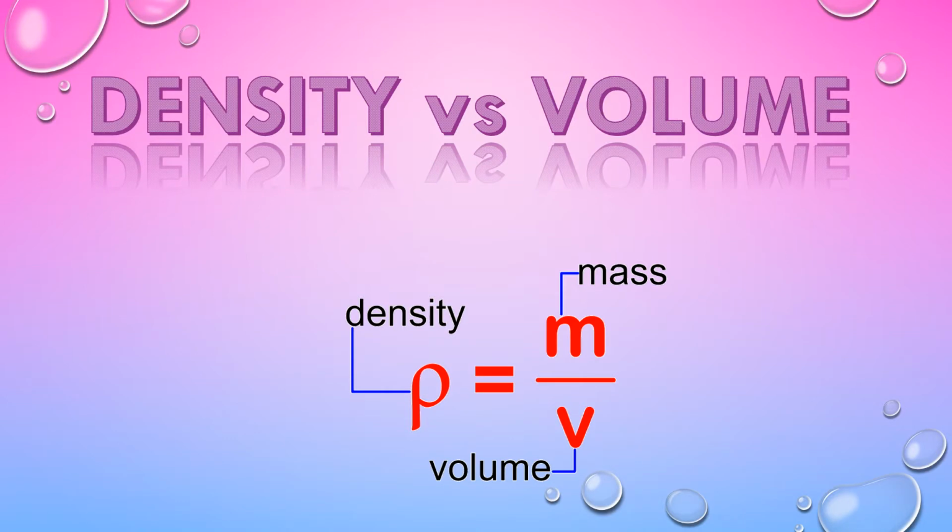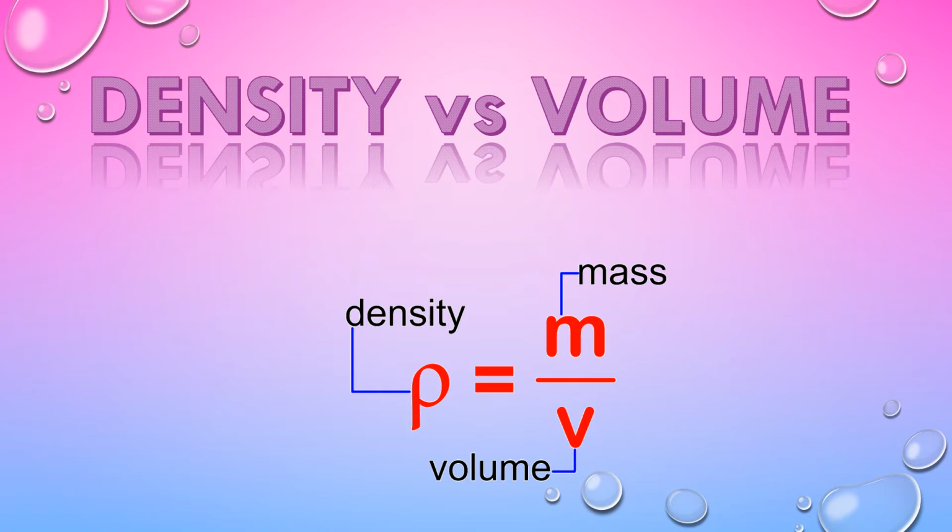Next comes density and volume. We have already studied the derived units of density and volume. So how can you denote density? We denote density in terms of rho. Rho is equal to small m, which represents mass, and V, which represents volume. So density is equal to mass upon volume.